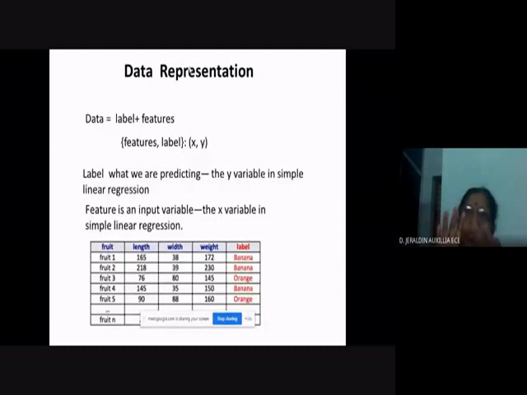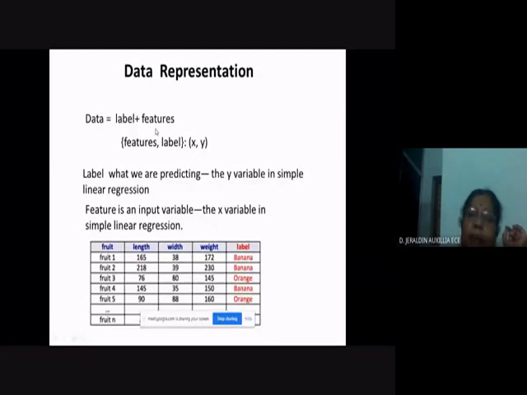Now take the house example itself. Suppose you are considering house number 10 out of the 100 houses. As I told you, there is a label as well as a feature. What is the label and what will be the feature?